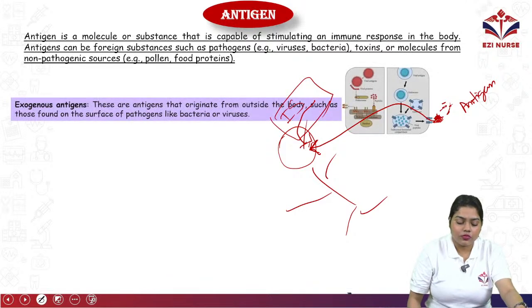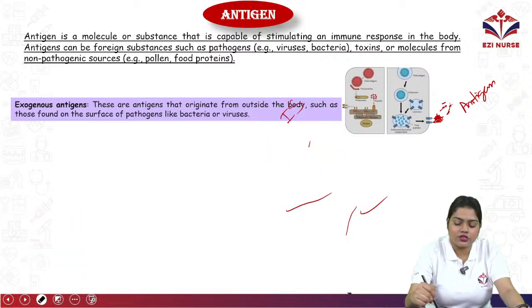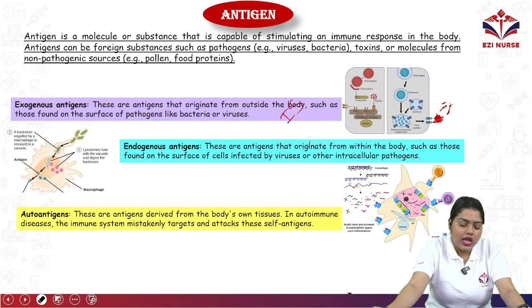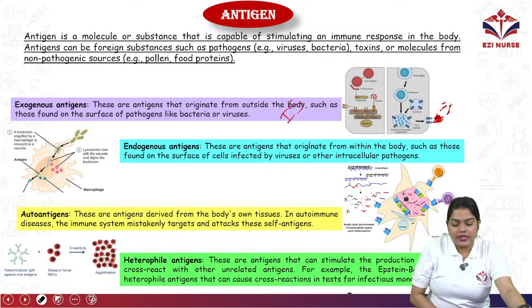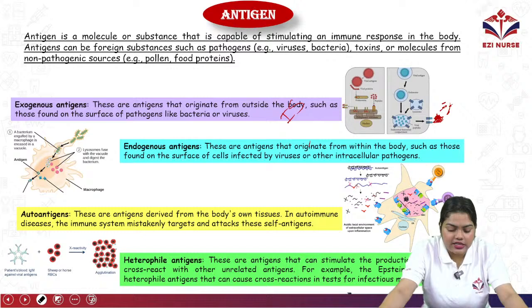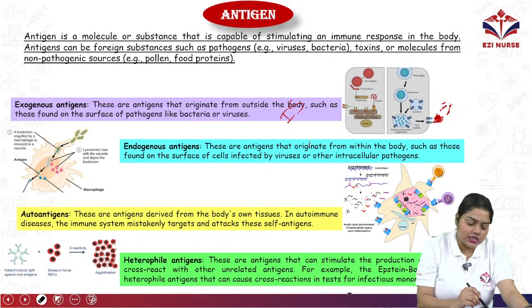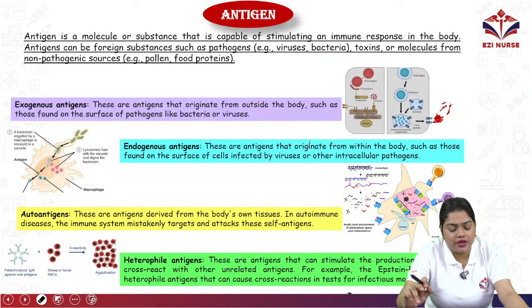Okay, so we have exogenous antigens, then endogenous antigens, autoantigens, and lastly heterophile antigens. So exogenous antigens, what are those? Exogenous antigens are the antigens that originate from outside of the body, such as those found on pathogens like bacteria and viruses.